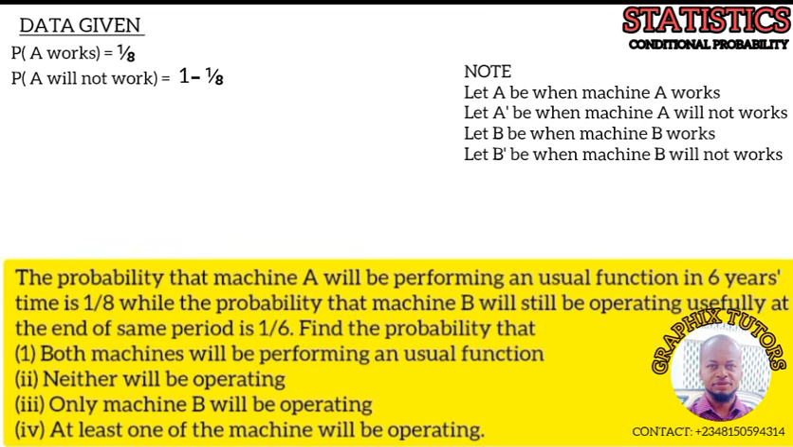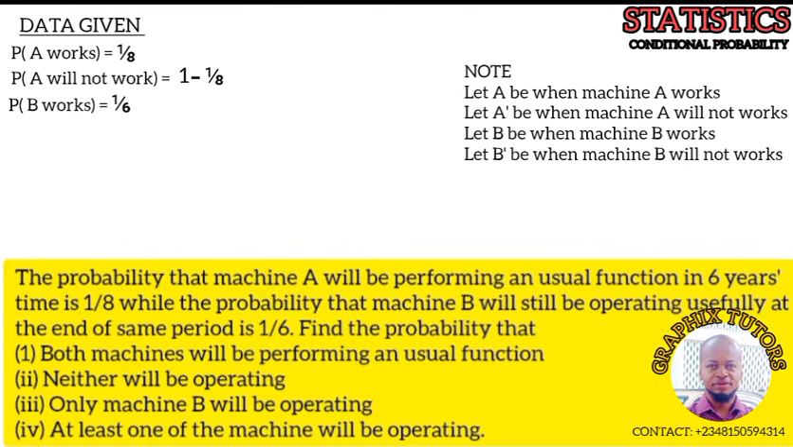The next one, it now said while another machine B will still be operating usefully at the end of the same period. So that means operating means it's still working. So you now write the probability that machine B is active, or the probability that machine B is working, or machine B is operating usefully. And what is the value given? 1 all over 6.